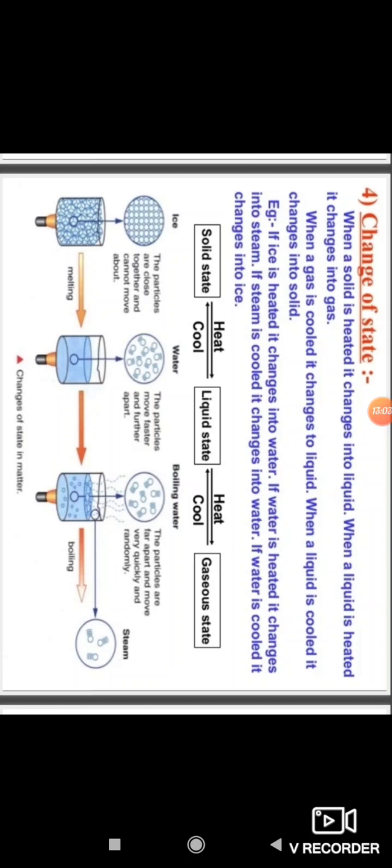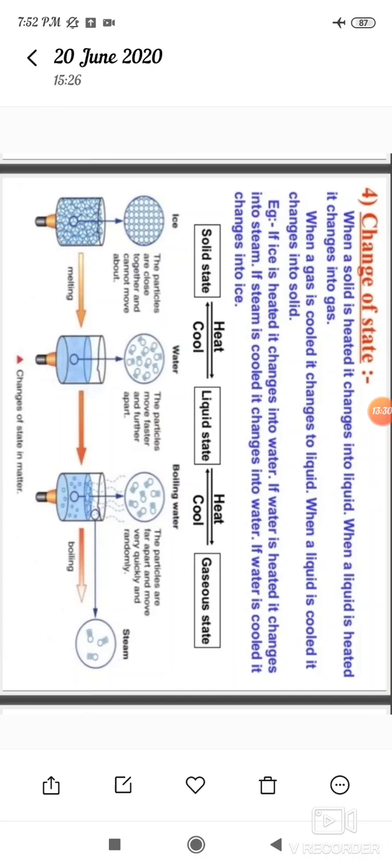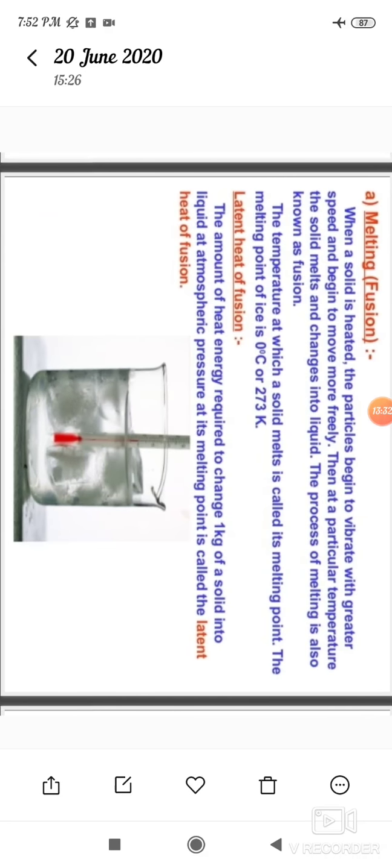When a solid is heated, it changes into the liquid state. When a liquid is heated, it changes into the gaseous state. When a gas is cooled, it changes into the liquid state, and when a liquid is cooled, it changes into the solid state. So that's the interconversion of the three states of matter.